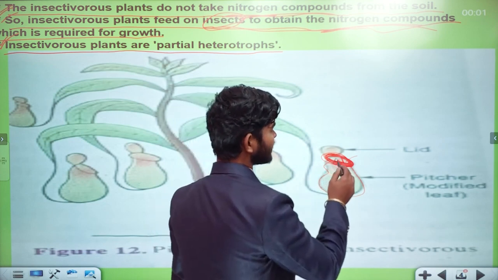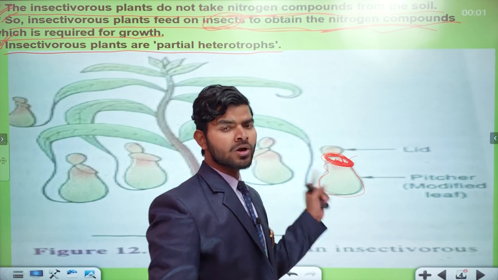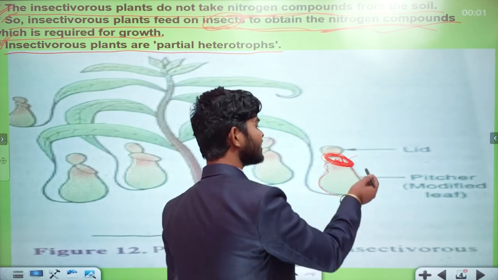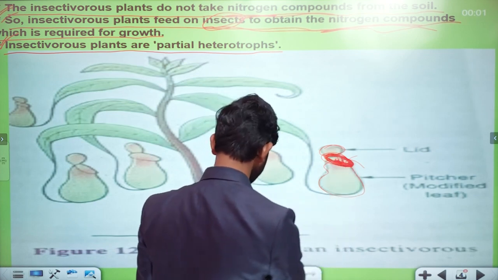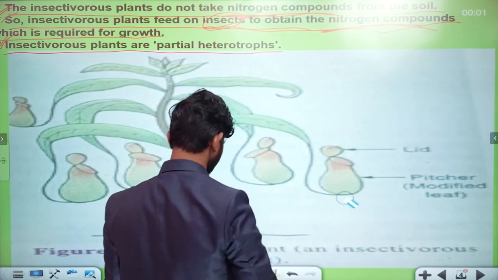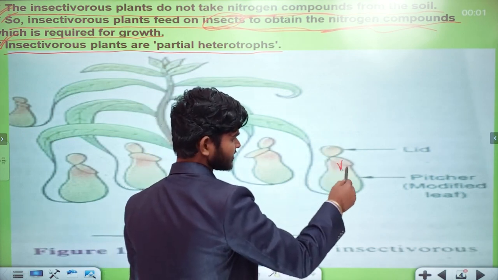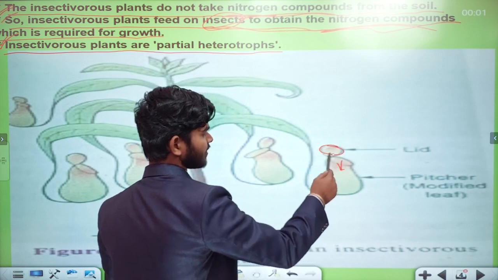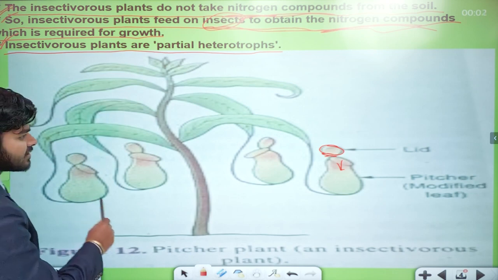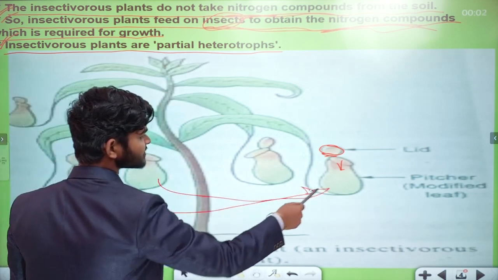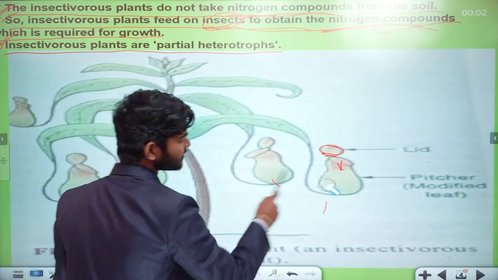When they sit here, the gel sticks to the legs of that particular insect, and the lid, just like a cover of this leaf of the pitcher plant, closes, and the insect goes inside and becomes dead. All right, all clear. I explained it. Other plants are also doing just like this. I hope you have learned about this one.